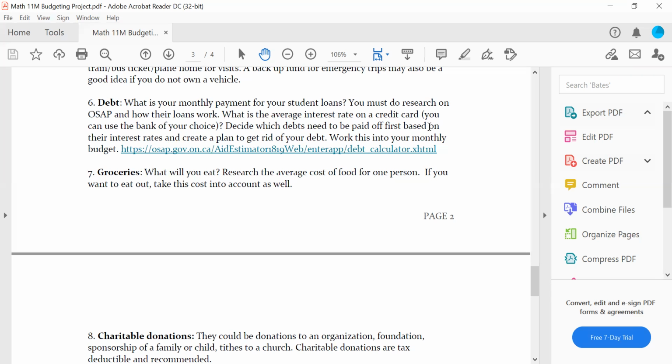Then what a lot of accountants encourage people to do is that once you've paid off your credit card, you can then snowball and put that amount that you were paying toward your credit card onto your student debt and pay it off faster, because you now have a little bit of extra money in your resources.